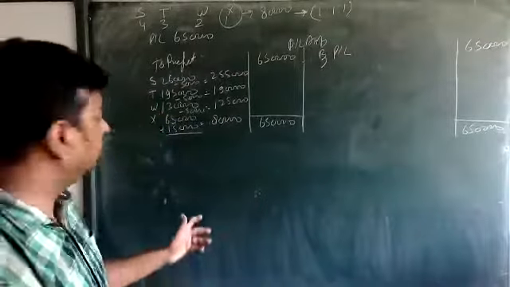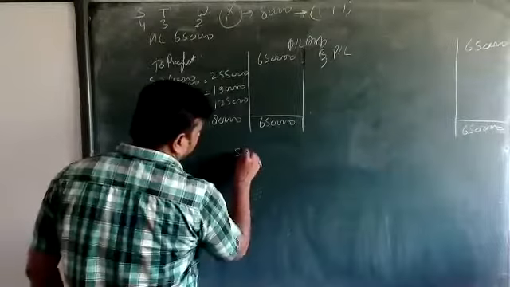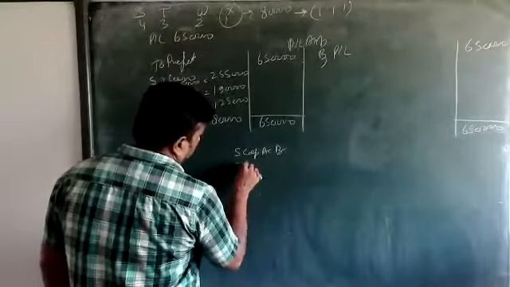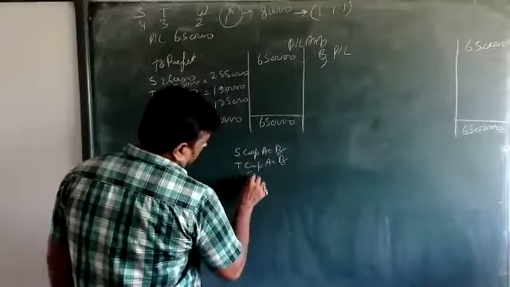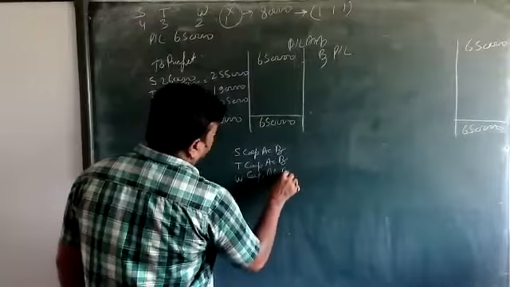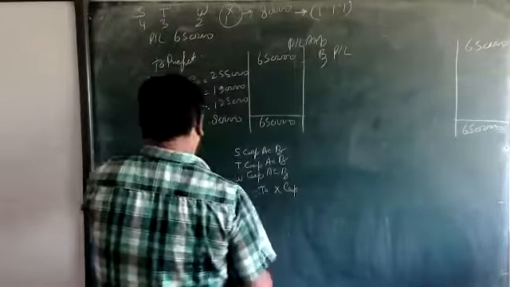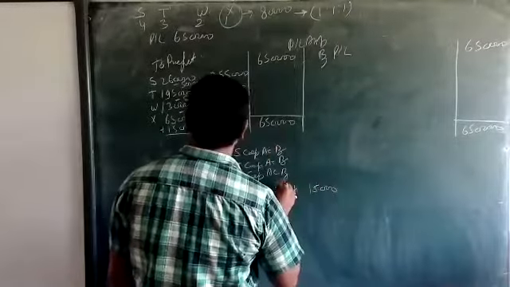What entry have we done? All of this goes to X. So S capital account debit, T capital account debit, W capital account debit, to X capital account, 15,000.